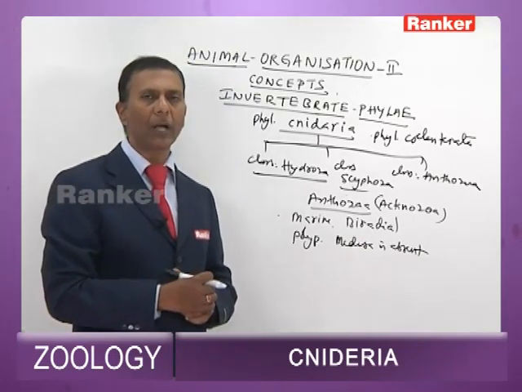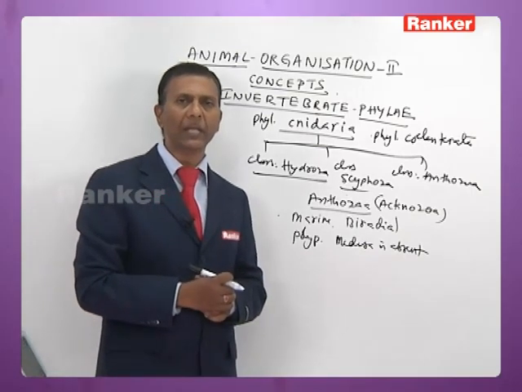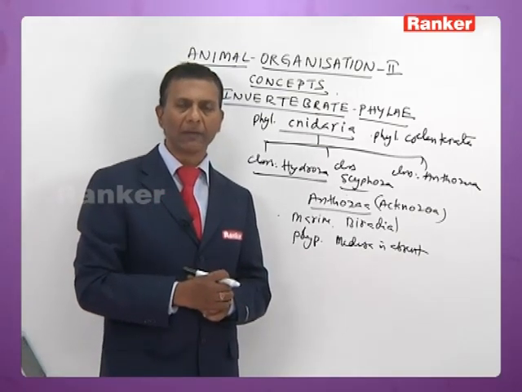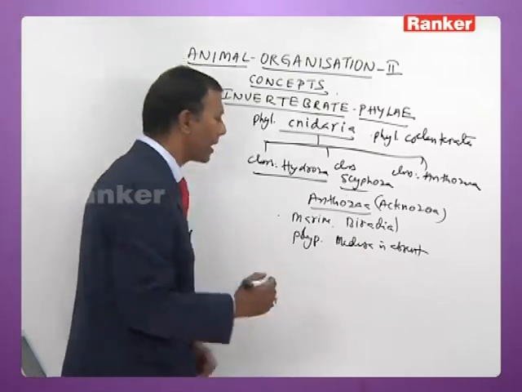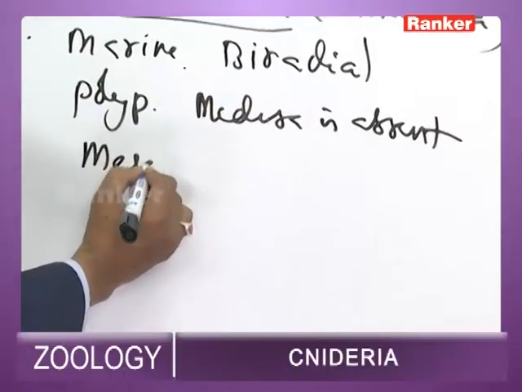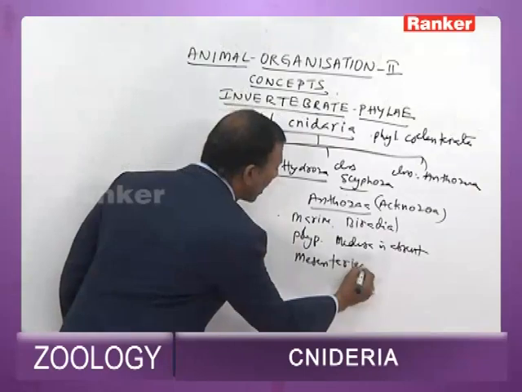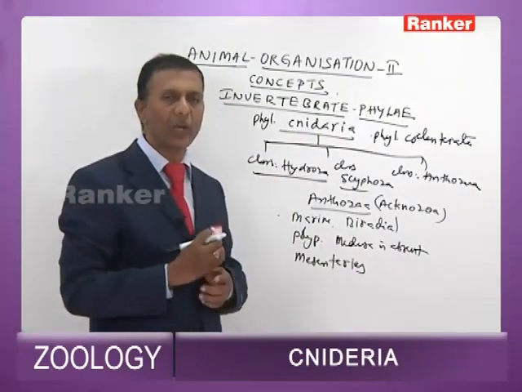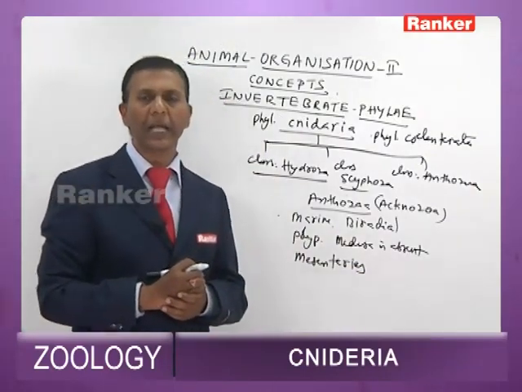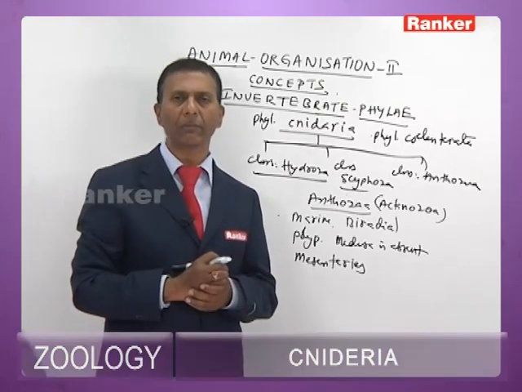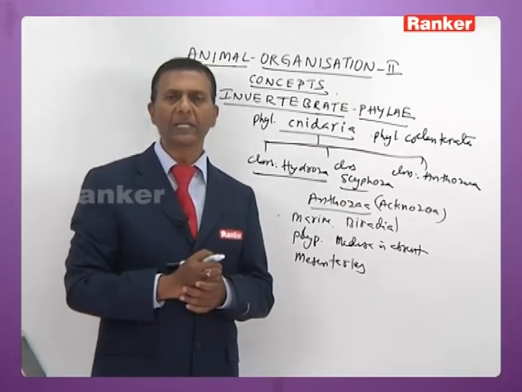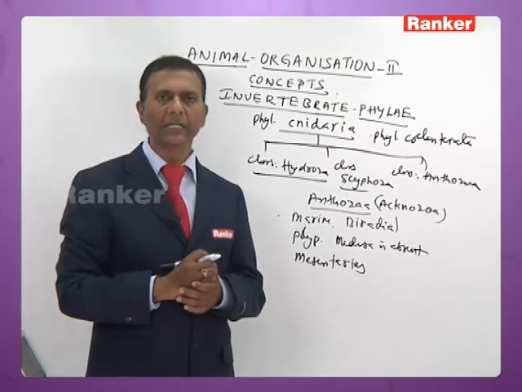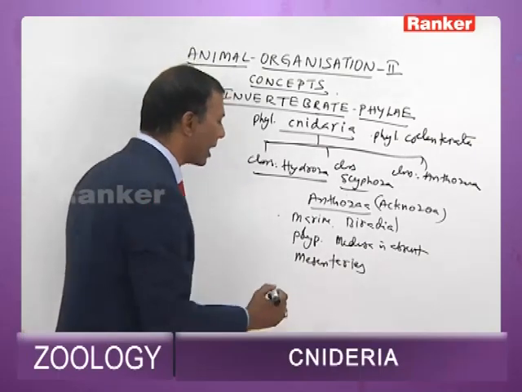In anthozoa, the gastrovascular cavity is divided into several chambers by vertical septa called mesenteries. Within the mesenteries, the digestive glands and acontia are present.